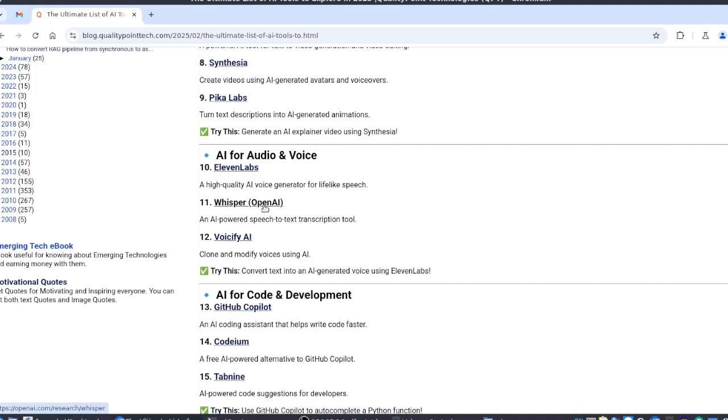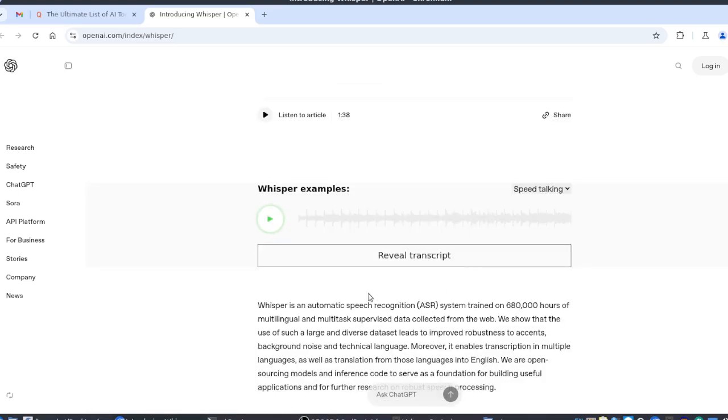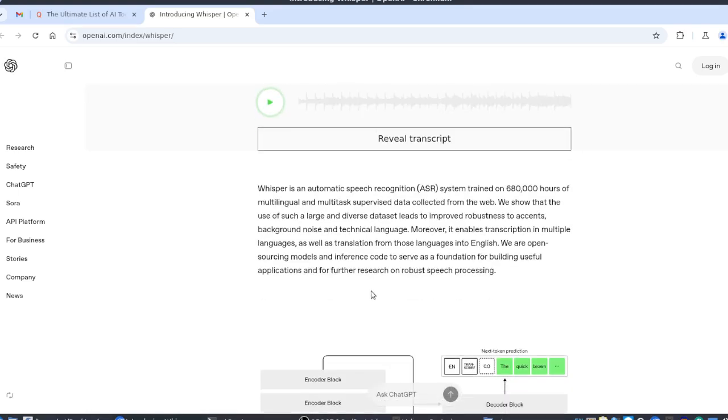And Whisper, provided by OpenAI, is a speech-to-text transcription tool. We have to upload the voice and it will convert it into text. It will save a lot of time for doing transcription.